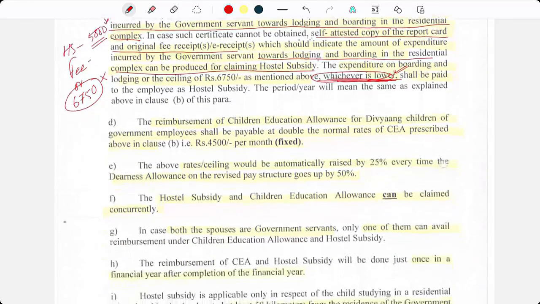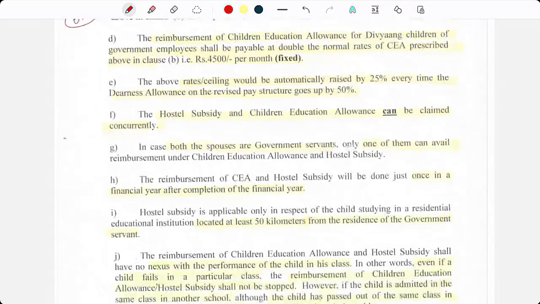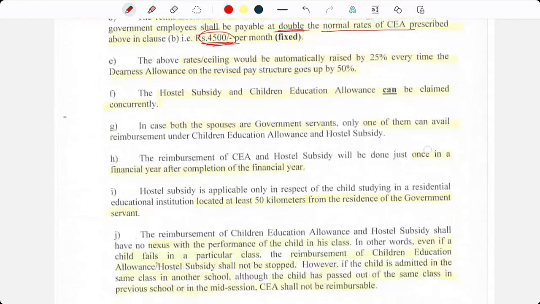Okay, in case of hostel subsidy, the reimbursement of children education allowance for Divyang children of government employees shall be payable at double the normal rates of CEA. So, for Divyang children, that is for specially abled children, double the amount of CEA is paid, double the normal rates of CEA, that is rupees 4,500. It may be a 1 mark question.